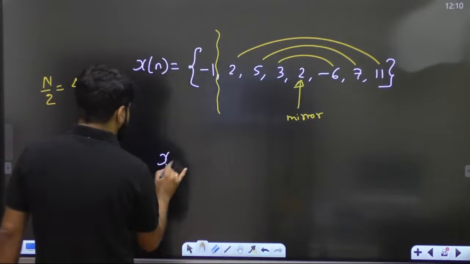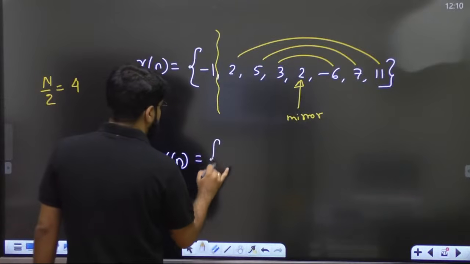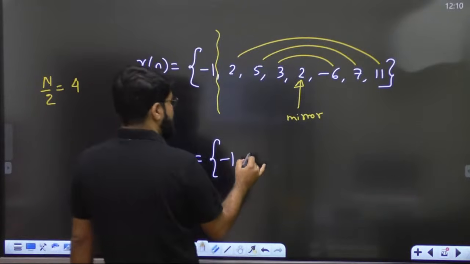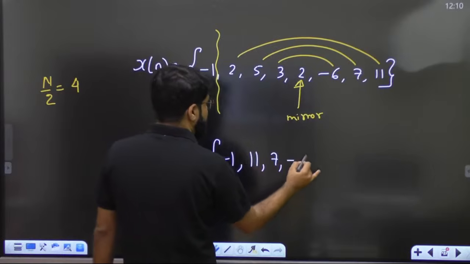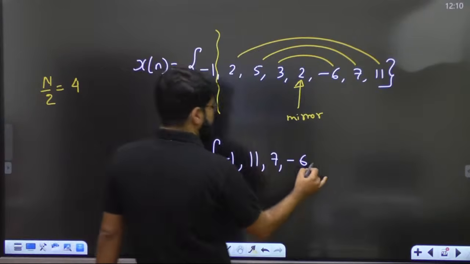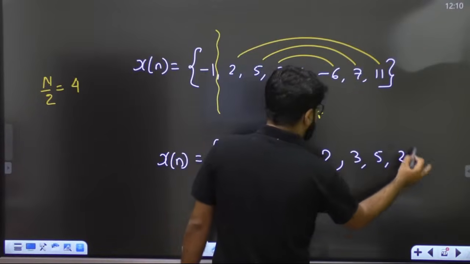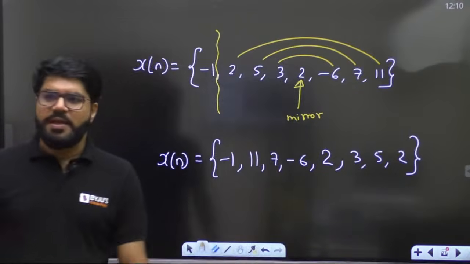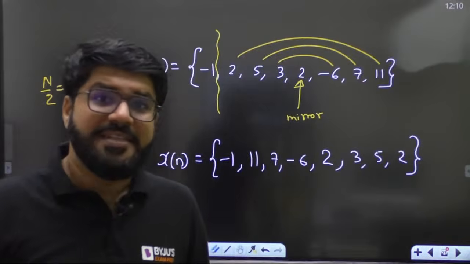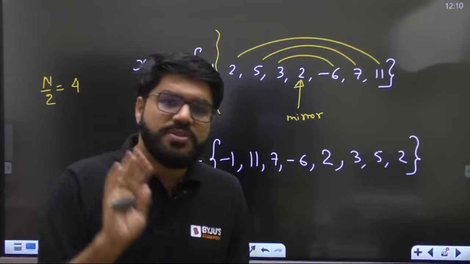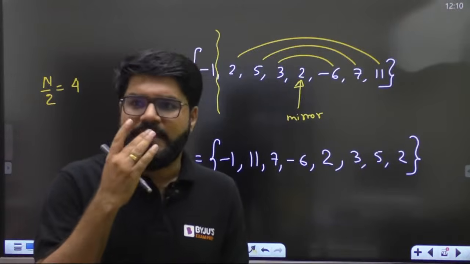So what is my answer? My answer xn becomes -1 as it is, and then first 11, 7, -6 reversed. Then the mirror as it is, then 3, then 5, and then 2 should be the answer. This is how we do the circular fold. In some indirect questions, you may be required to do circular folding also. So we must know the technique.